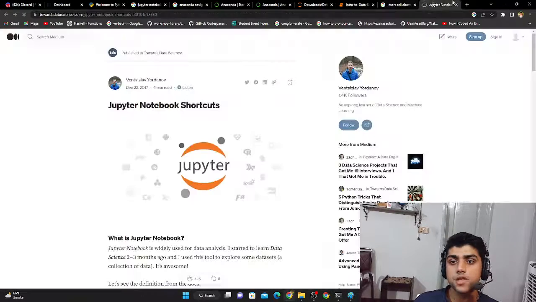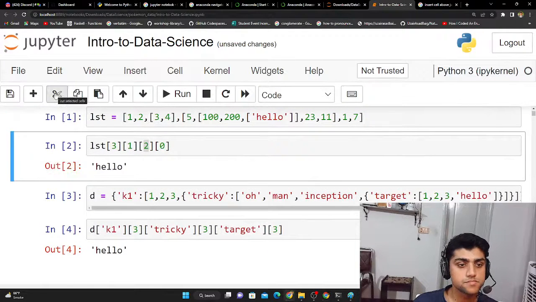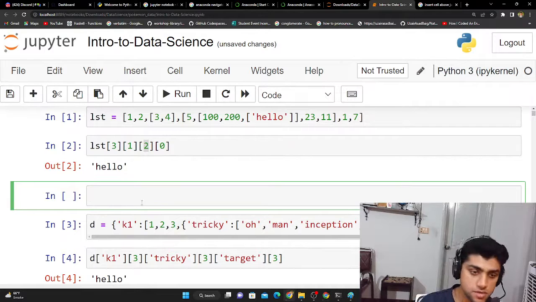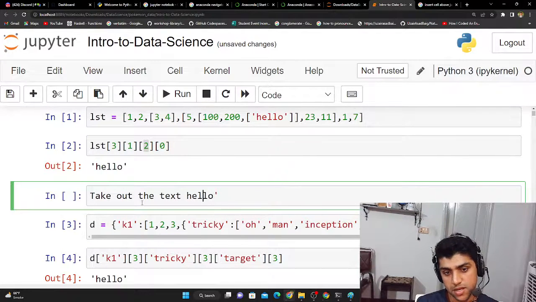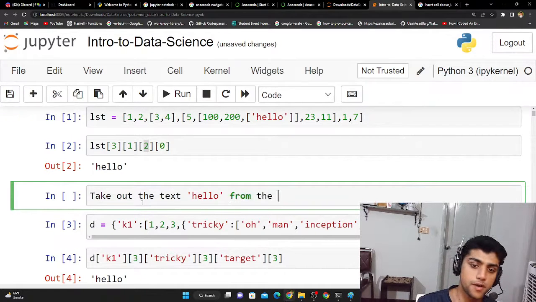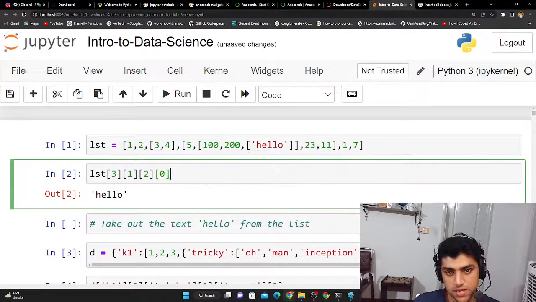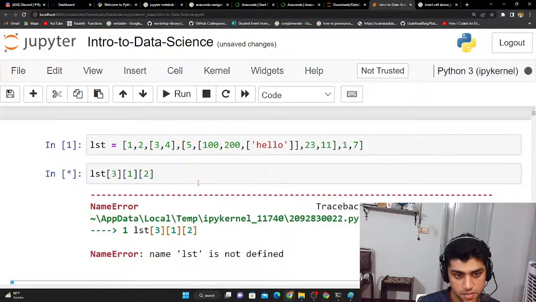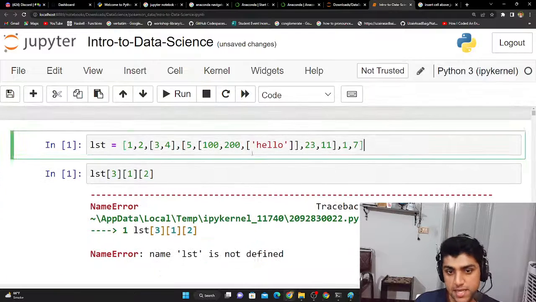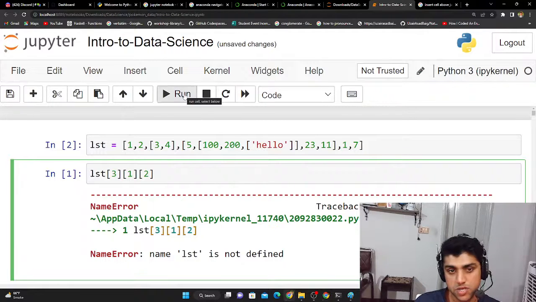No. You know what? We're not wasting time, so I'm just going to create a cell on the bottom over here. There you go. So my goal is to take out the text hello, the string from the list. That's my goal. I wrote it in comments, so it doesn't affect anything. What we got is, if I only did this, it was going to print out an error because it's saying the list is not defined, so I have to run this. The way I'm running is Shift and Enter, a shortcut key.